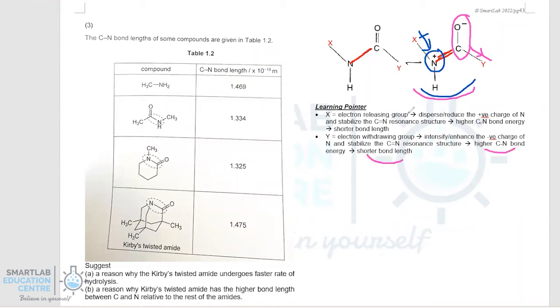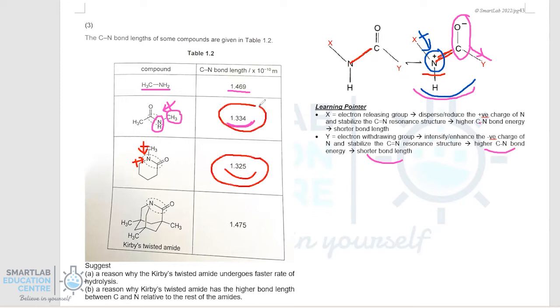All these arguments are presented in this information now, because if you look at this structure, relative to this one, it is electron releasing, because alkyl is an electron releasing group. So clearly, you can see that the bond length is way shorter compared to this. And certainly this is the shortest, because you'll find that there are 2 alkyl groups releasing electrons to nitrogen. If it does that, it'll help to disperse and stabilize the N+. And hence in this case, you can see why the bond length of this is shorter than this.